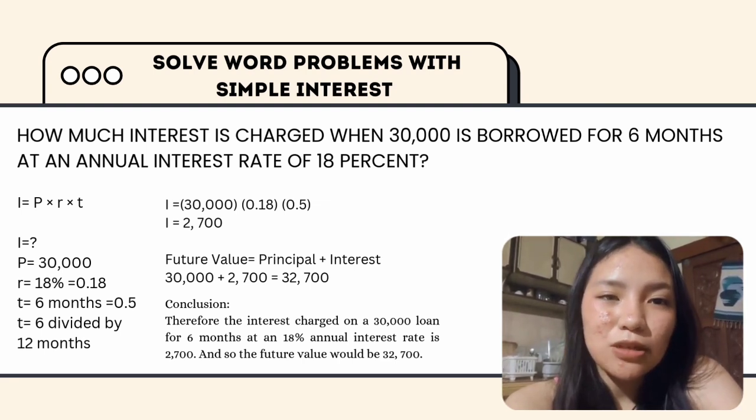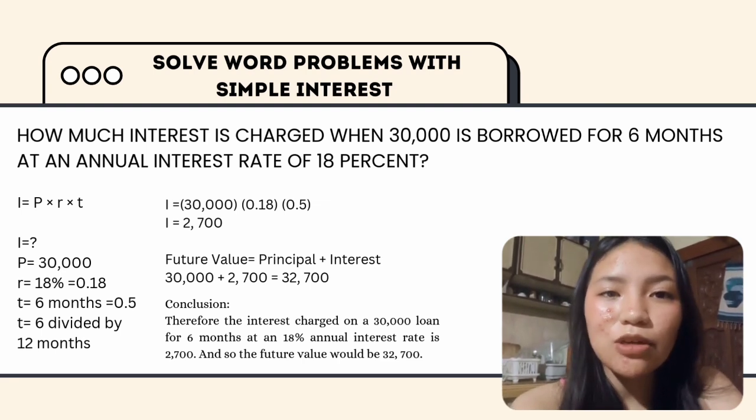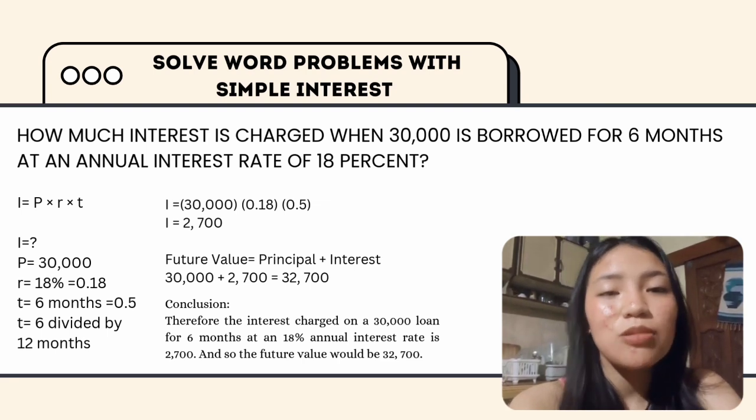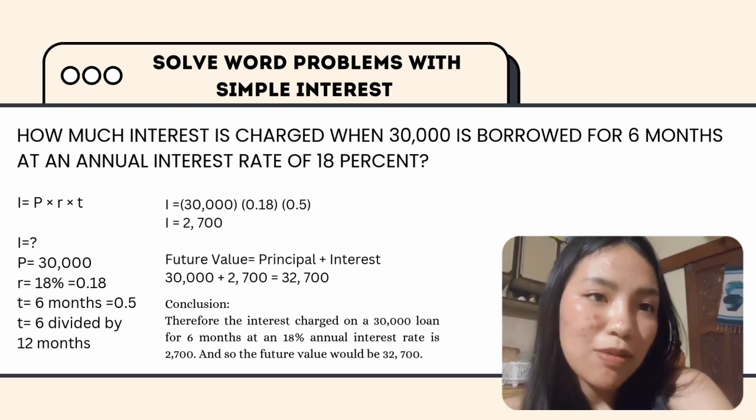30,000 multiplied by 0.18 and 0.5 is equal to 2,700. And lastly, we're going to add the given number on principal and interest. So we have a total of 32,700.